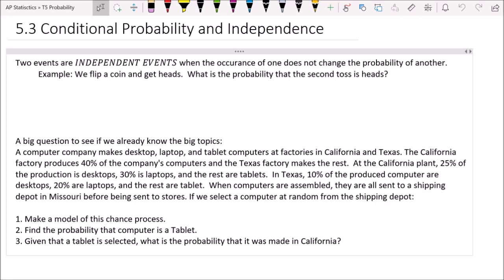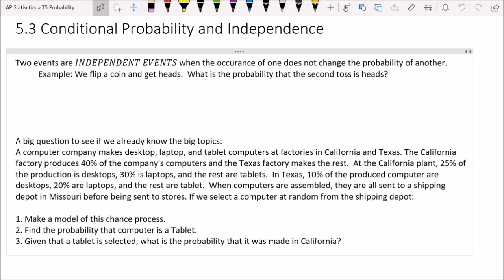And today we're going to continue our discussion of conditional probability, which we've talked about in the last two, but we're going to see some more conditional probability. I'm including that because I know sometimes that can be a confusing topic. So we're going to visit that again today, and we're also going to talk about independence. Okay, let's start right away with independence.